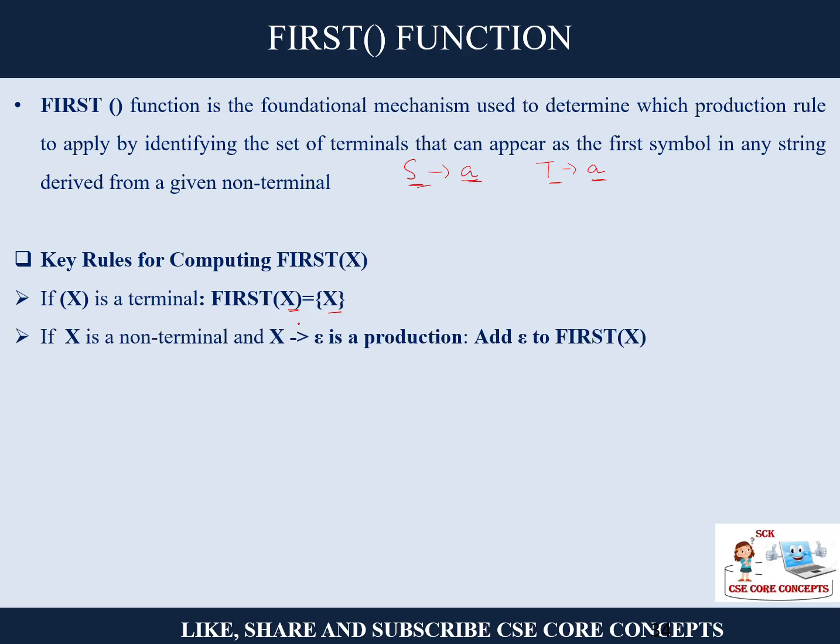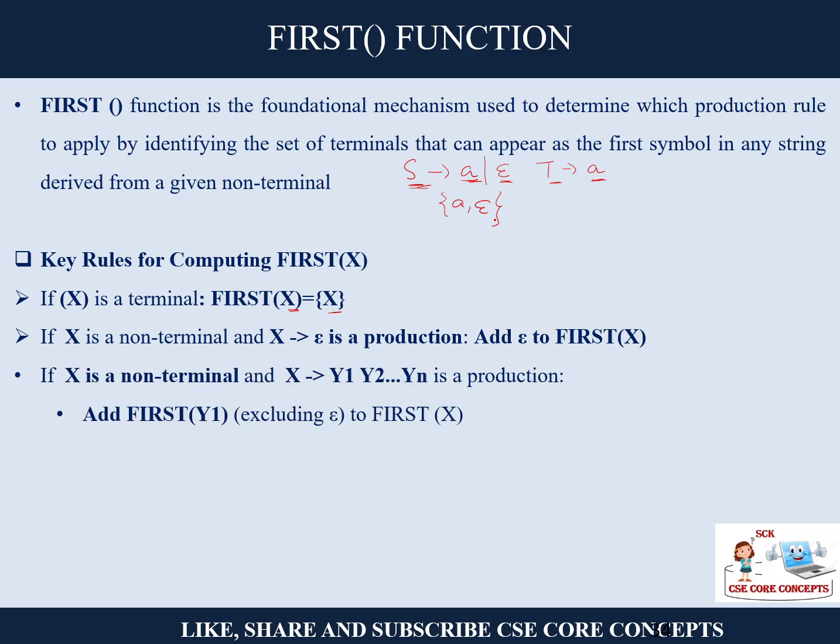If X is a non-terminal, like our S, and you have a production, let's say S goes to A or epsilon, then epsilon will also be added to the first. The first of S here will of course be A, and S to epsilon is also a rule, so epsilon will also be added in the first. If X is a non-terminal and you have a production X to Y1 Y2 and so on, then first of Y1 excluding epsilon is added to first of X.